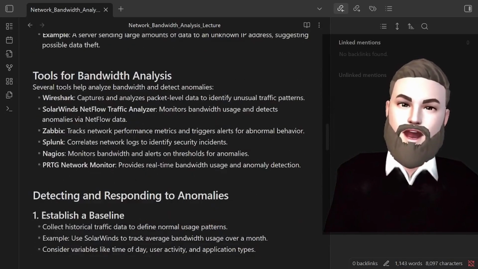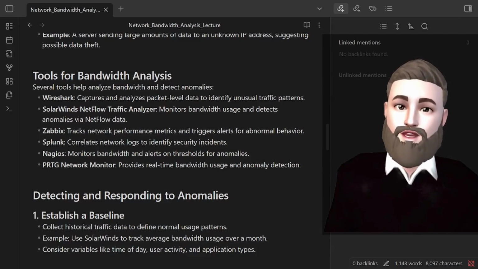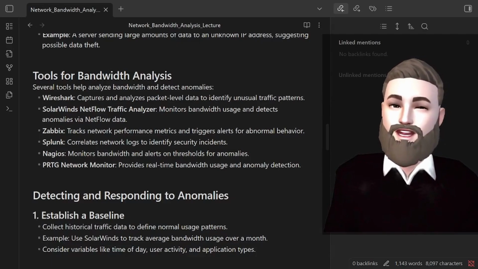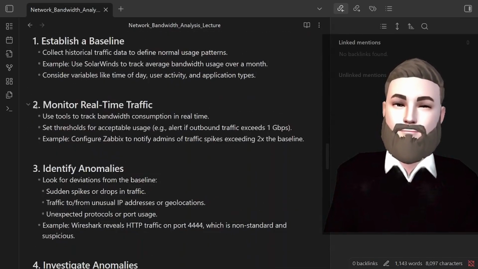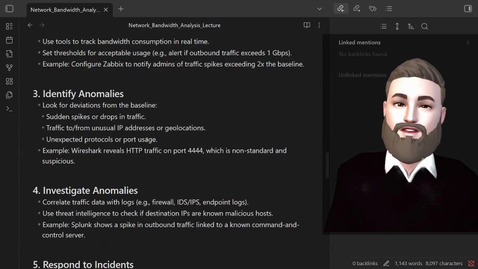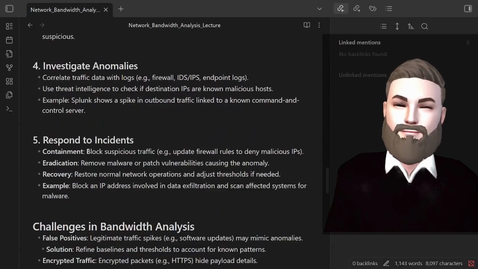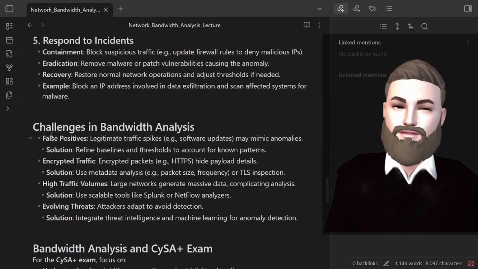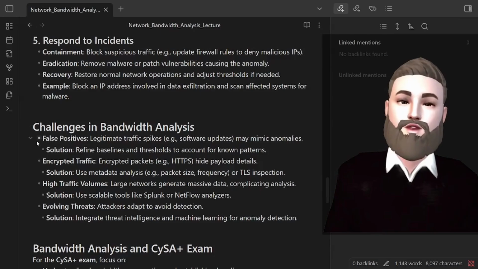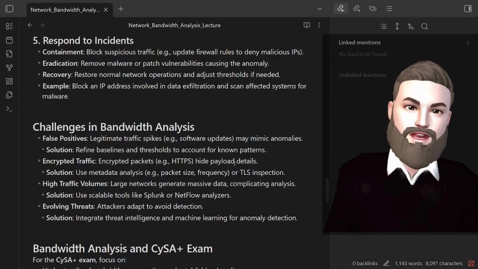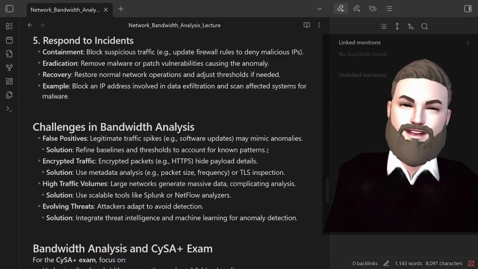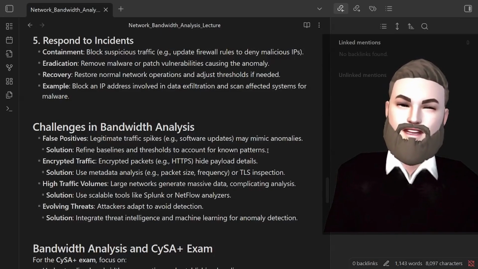Tools for bandwidth analysis, we have Wireshark, SolarWinds NetFlow Traffic Analyzer, Zabbix, Splunk, Nagios, PRTG Network Monitor. So we detect it by establishing a baseline, monitoring real-time traffic, identifying these anomalies, investigating these anomalies, responding to incidents. Challenges in bandwidth analysis: we have false positives, encrypted traffic, high traffic volumes, evolving threats. And we can fix all of these challenges, right, with robust implementation, right?